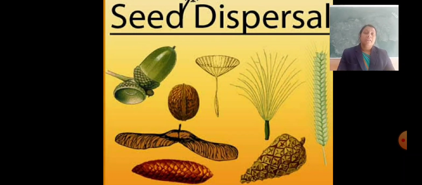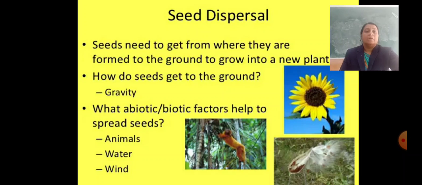The next topic is seed dispersal. What is meant by seed dispersal? Seeds need to get from where they are formed to the ground to grow into a new plant.